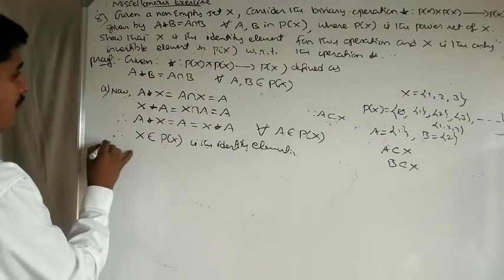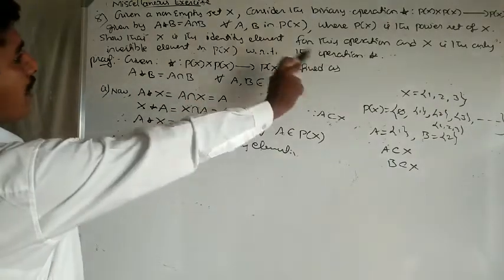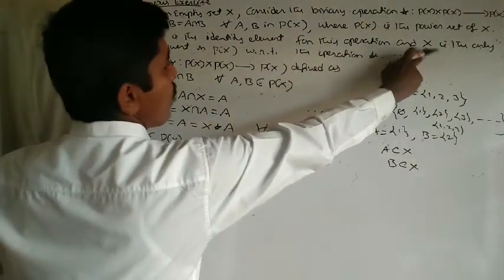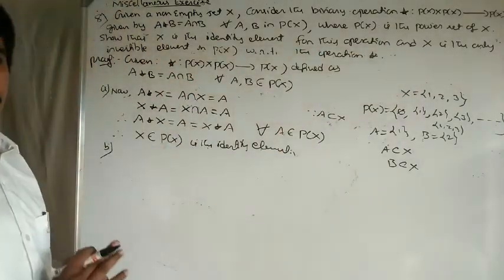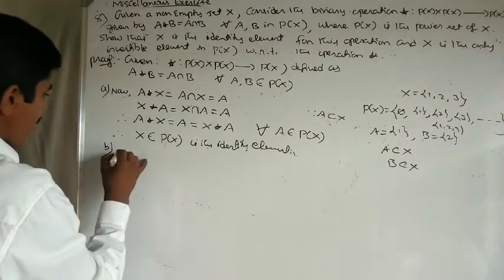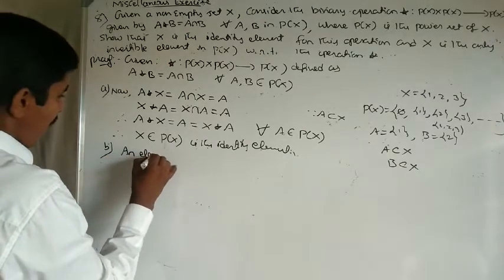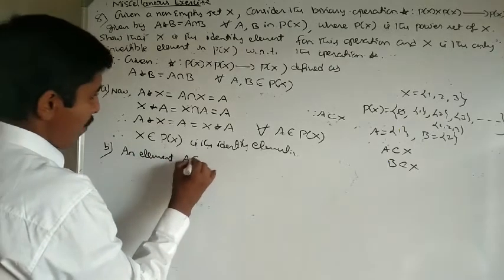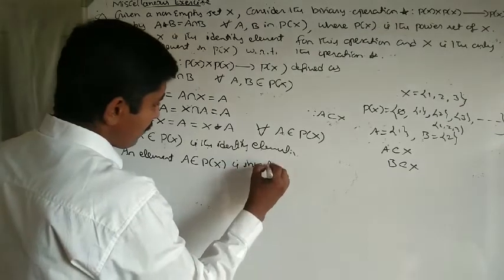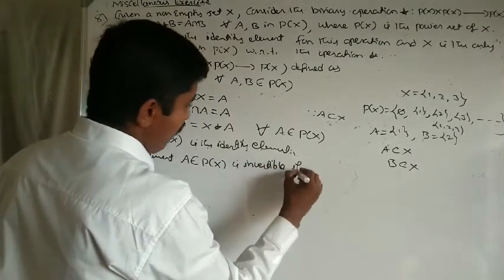So next, the second case: to show that X is the only invertible element. Now I am writing the inverse definition. An element A belongs to P of X is invertible if